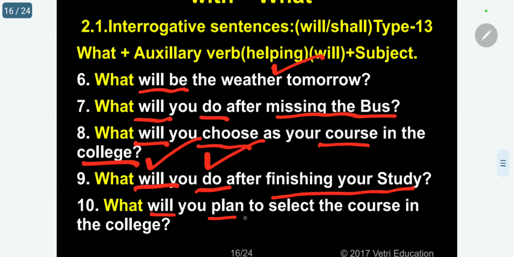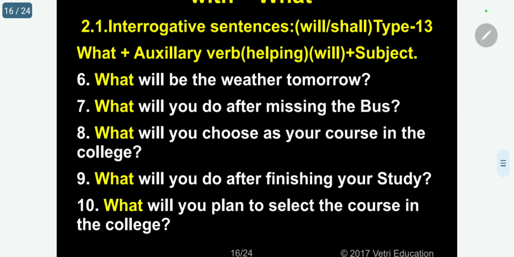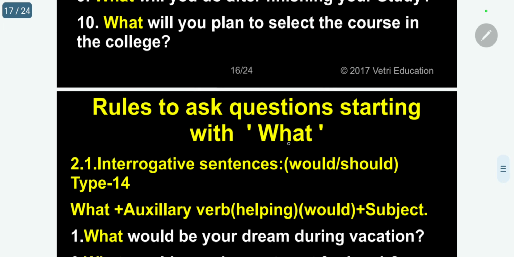What will you plan to select the course in the college? Plan is the main verb, will is the auxiliary verb. Kindly follow. This is present tense.